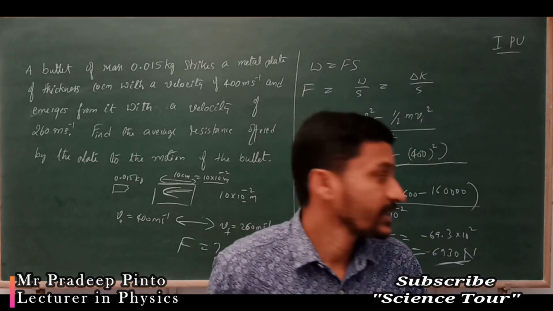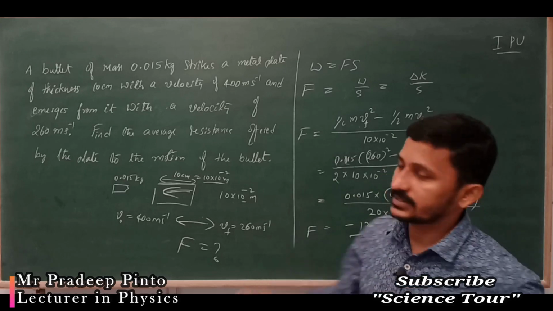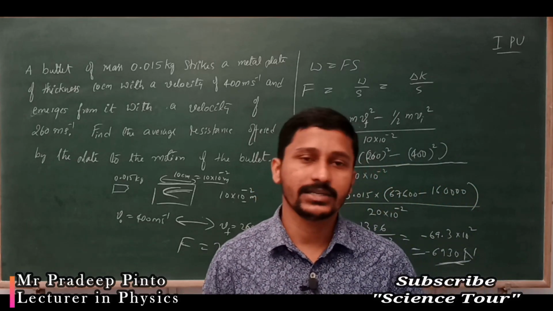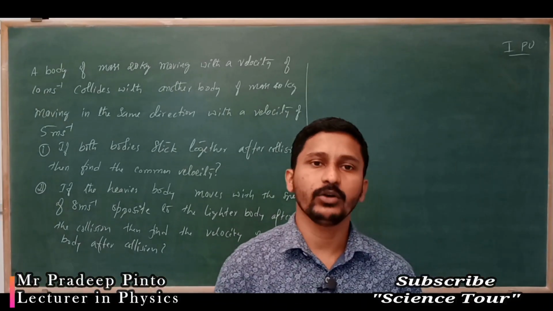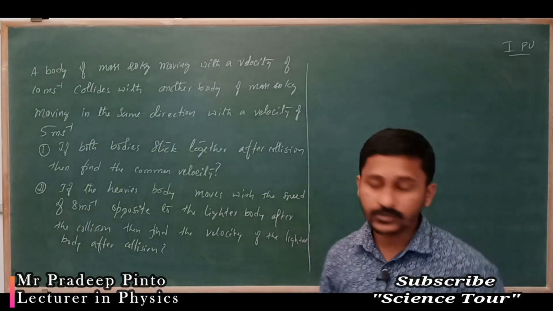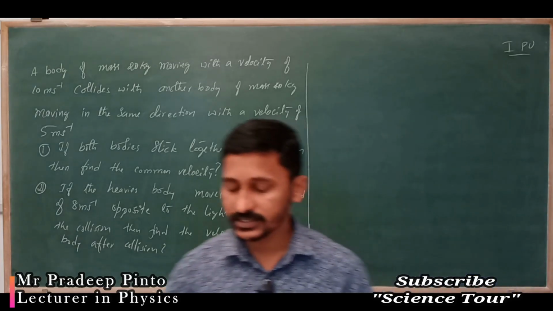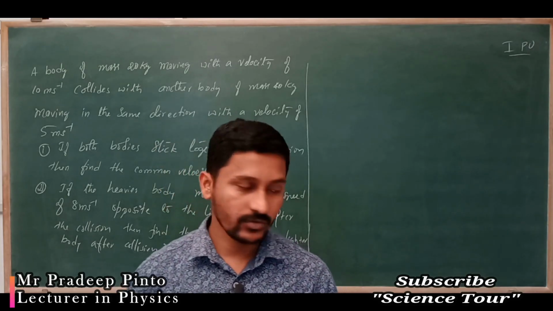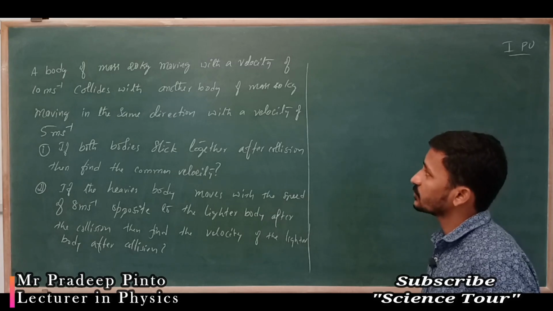So this is it for today's class. What we have discussed is the problems as well as some of the concepts. Again, some numerical sums we may discuss in the next classes. Some of the numerical sums we have already discussed, based on collision and some other topics. Now one more problem: a body of mass 20 kg moving